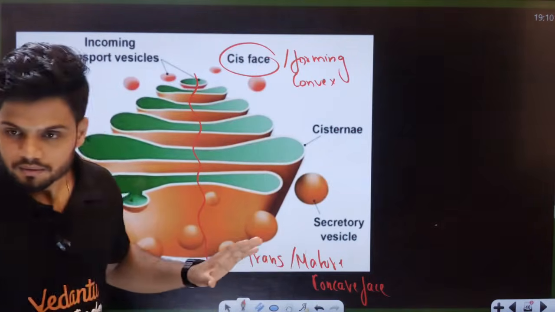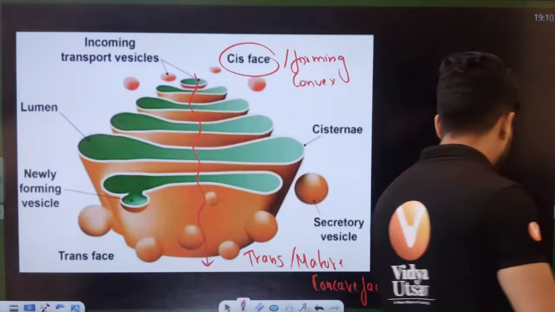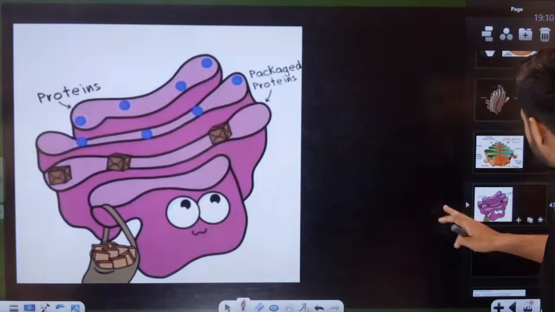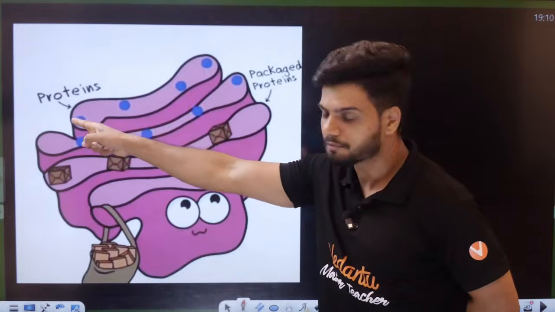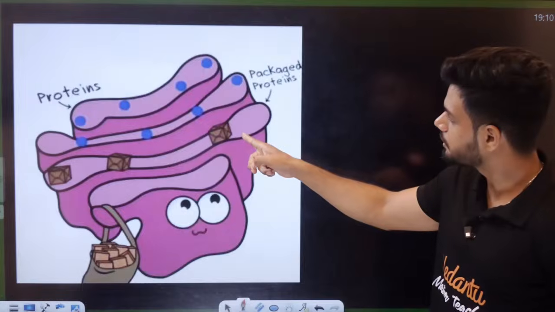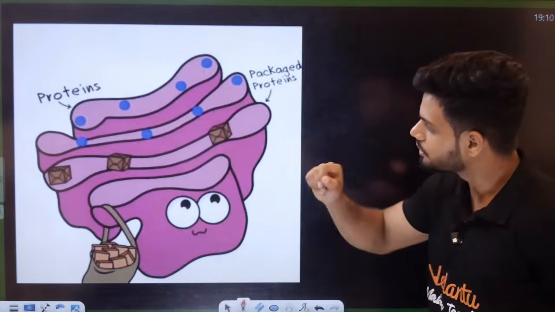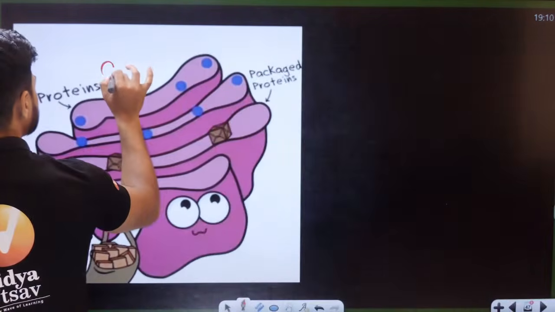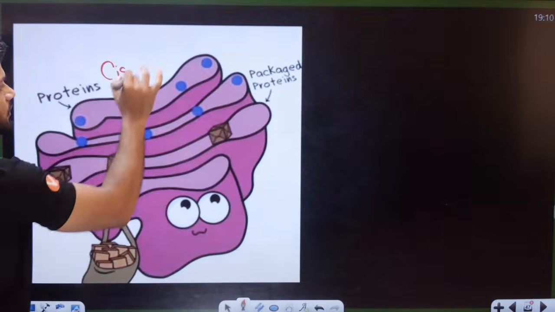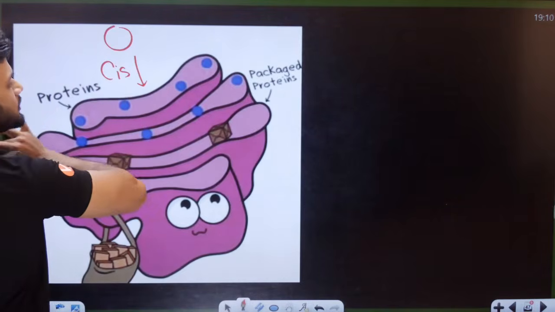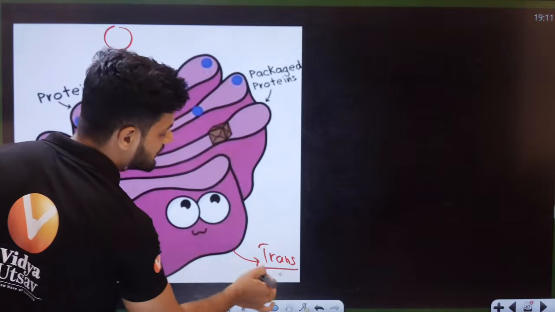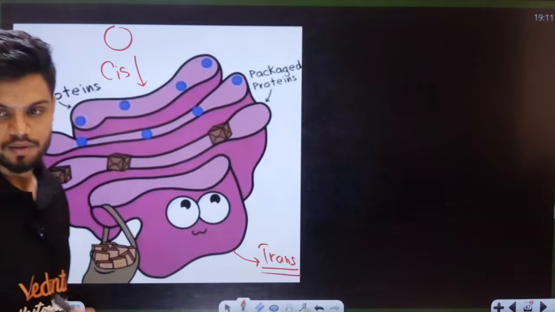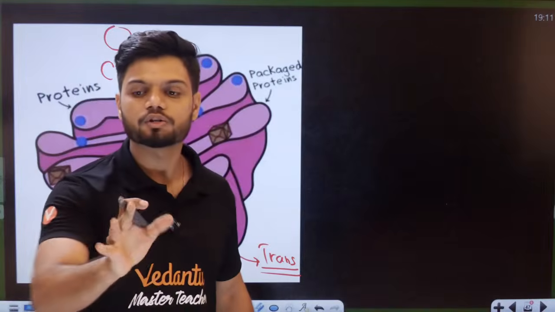Now students, see here also. Protein is entering here. It undergoes packaging. Protein is packed, exiting out. This here is the cis phase, entering near the nucleus. Exit is happening from the trans phase here, students. That is the concept of your Golgi complex, students.